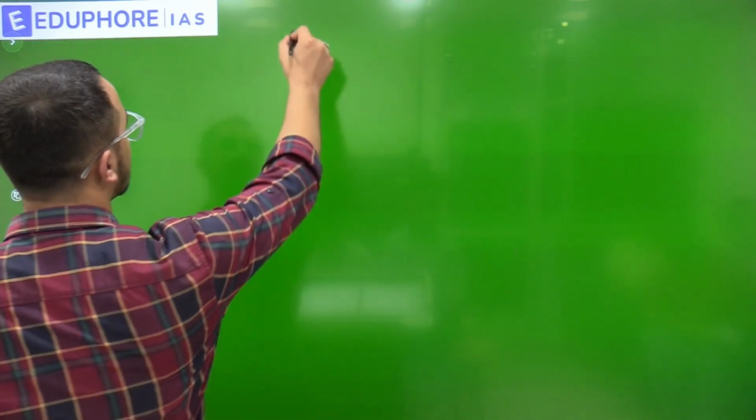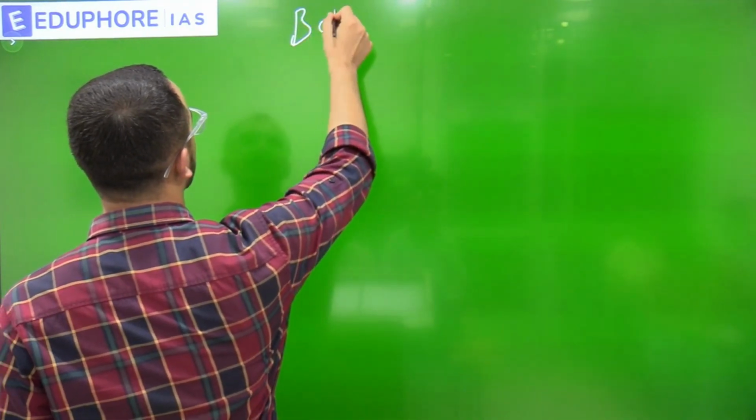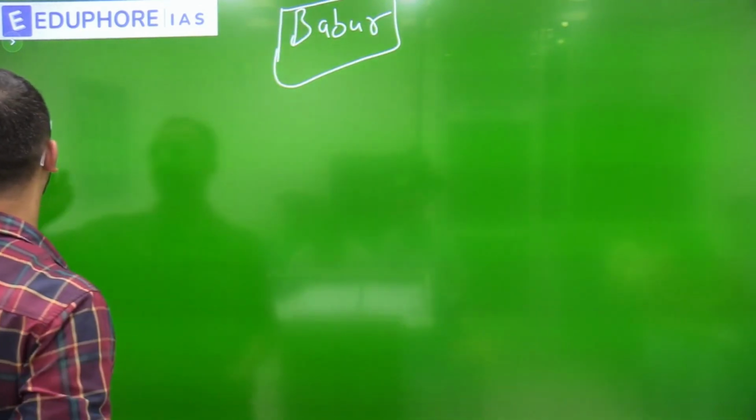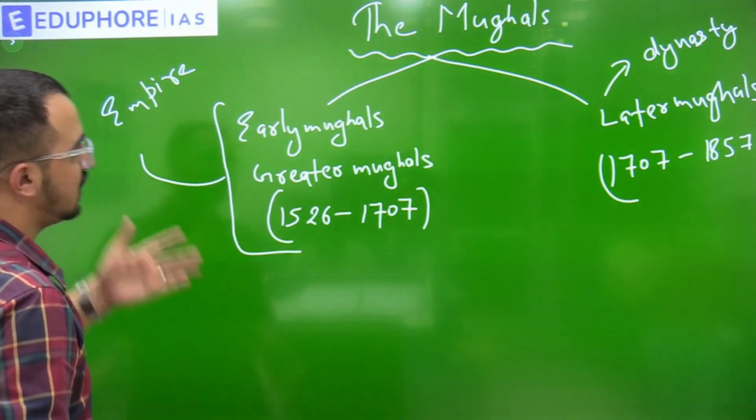First ruler was, yes. Can you repeat, sir? I'll be joining you. Okay, fine. So we are discussing about Mughals.